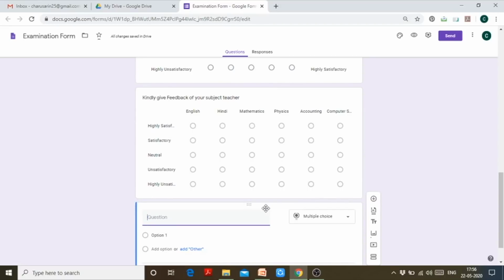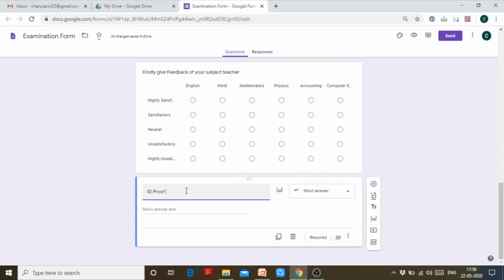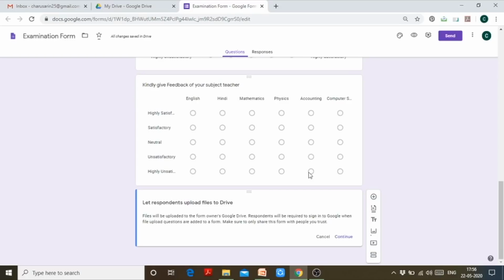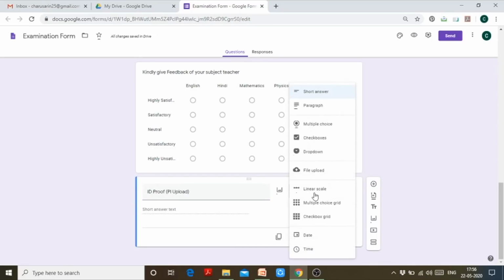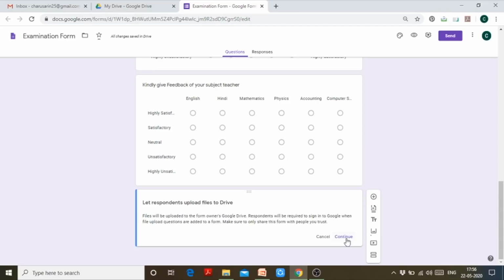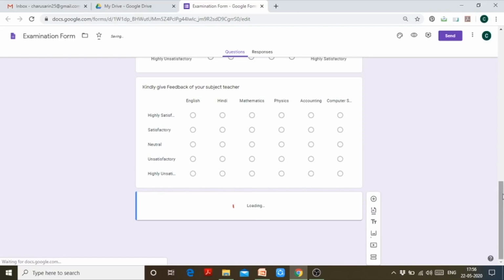Okay, next question is, let's say I want them to upload their ID proof. So I can write here, ID proof, please upload. And from here I can select file upload as the option. It will ask, right? The respondent should have a Google account and the image will be uploaded to the owner's Google Drive. If I click on cancel, it will not allow me to do that. So for that, I have to click on continue.